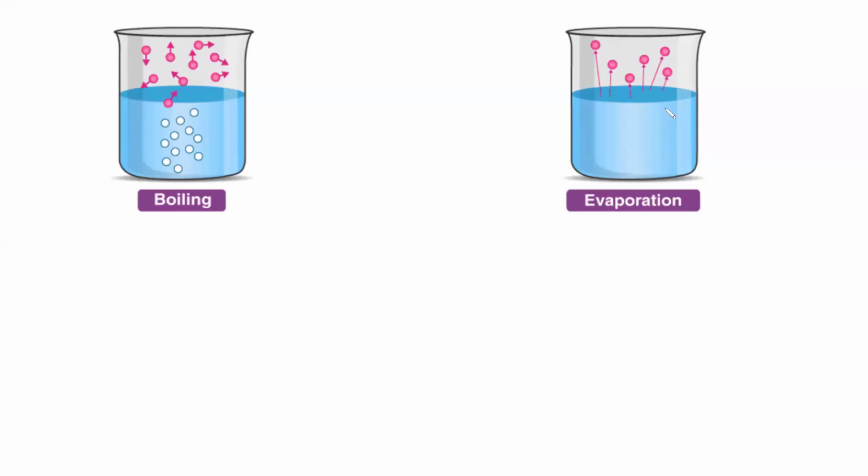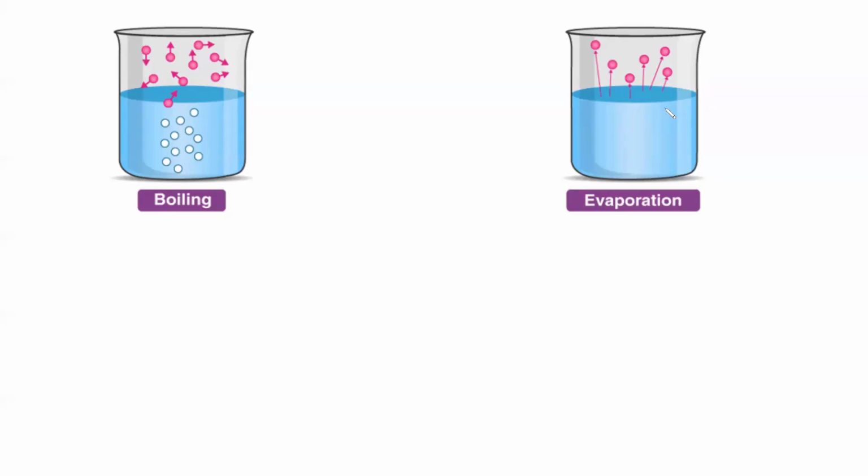Smriti, tell any one difference between boiling and evaporation. Boiling has a fixed temperature and evaporation has no fixed temperature. Yeah, boiling occurs at a fixed temperature, that means it occurs at the boiling point, whereas in evaporation there is no fixed temperature.